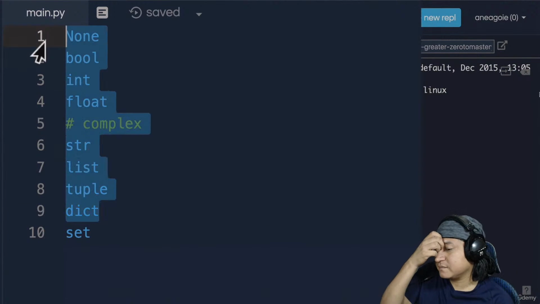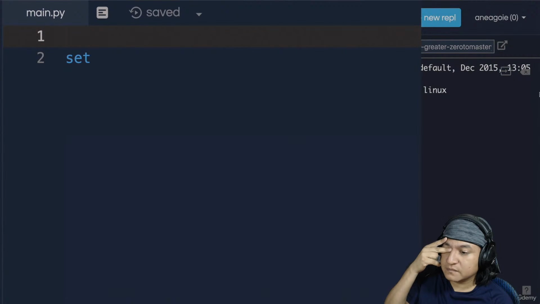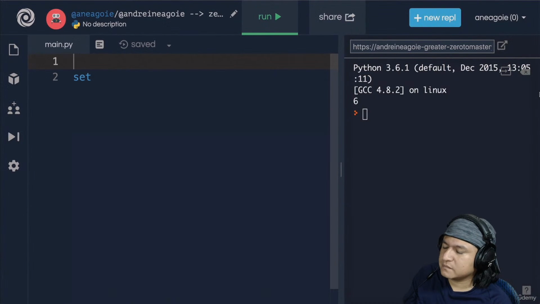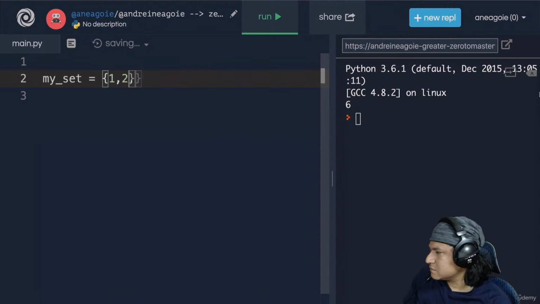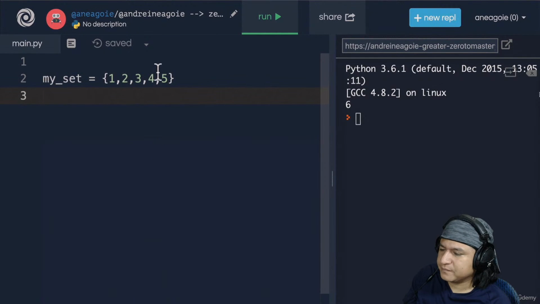So let's finish off with the last one. The last data type, the last data structure that we'll see in Python, at least from the main ones. It's called a set, and sets are simply unordered collections of unique objects. Let's have a look. Let's create a my set. We create it with curly brackets like a dictionary, but instead of key value pairs, we just have values like 1, 2, 3, 4, 5. That's a set. We just created a set.